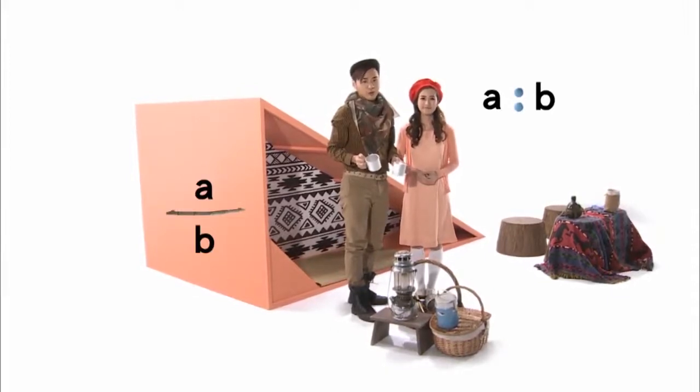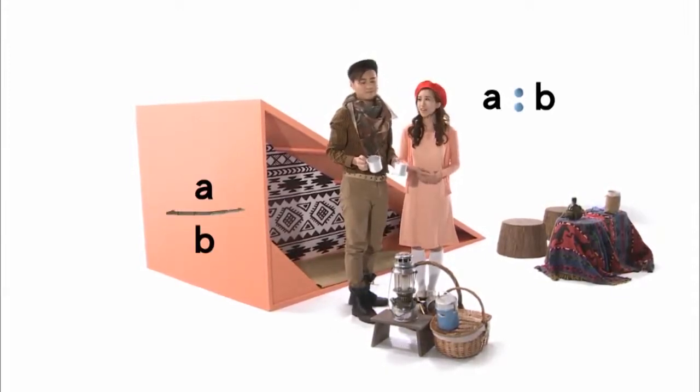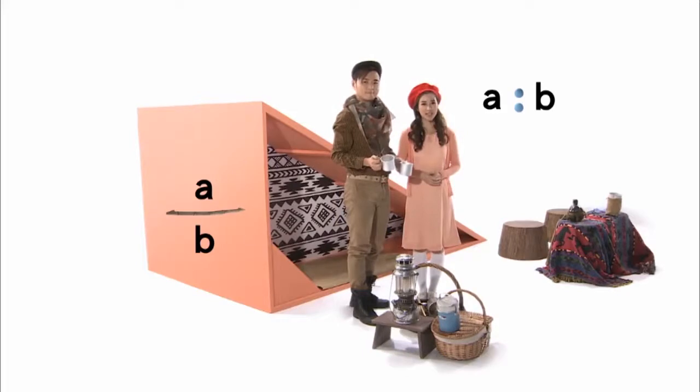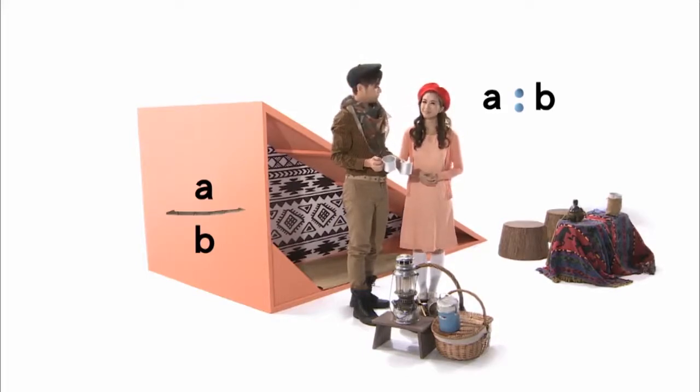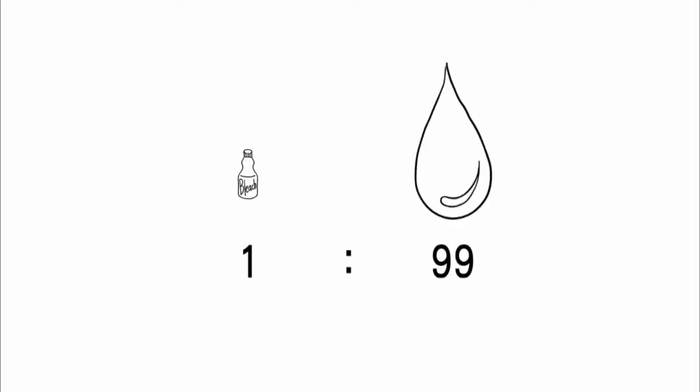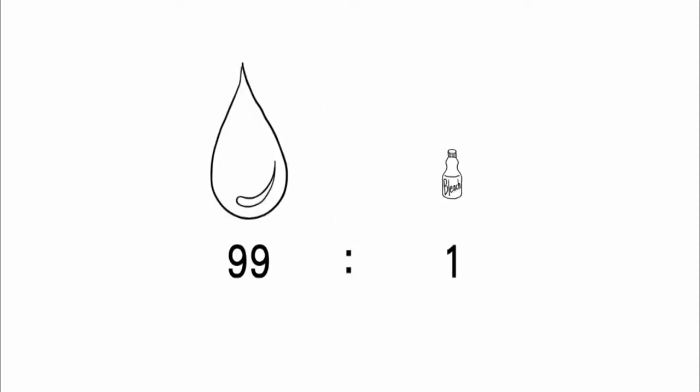A ratio with 2 terms is called a 2-term ratio. In a ratio, the order of terms is very important. The terms should correspond to the quantities compared. A to B is not equal to B to A. Let's refer back to the example of diluting bleach with water. The ratio of the volume of bleach to that of water is 1 to 99, whereas the ratio of the volume of water to that of bleach is 99 to 1.